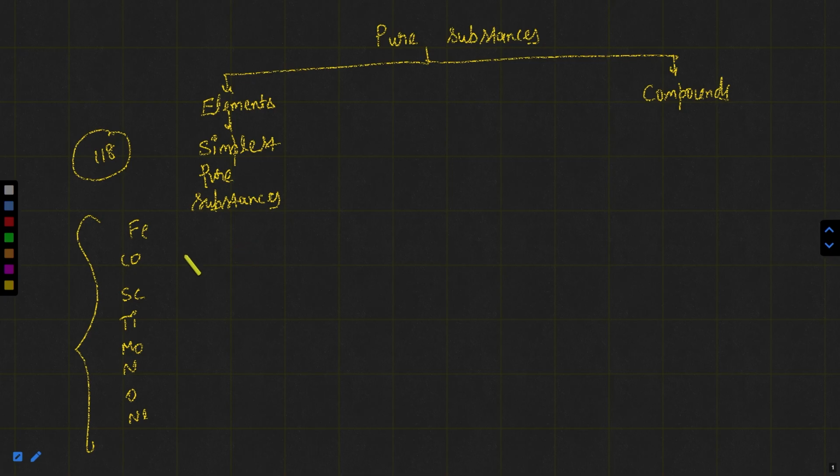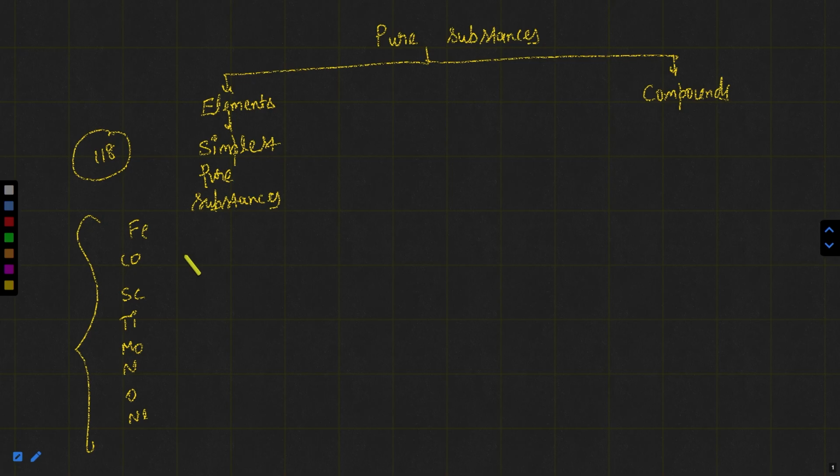We will discuss the periodic table, its history, how these elements were discovered and everything about it in the next chapters, which is the classification of elements and periodicity in properties. It will be the third chapter, but before that we will discuss the structure of atom after this chapter, that is some basic concepts of chemistry that we are discussing right now. So elements are the simplest pure substances, 118 elements are there. Then what about compounds?